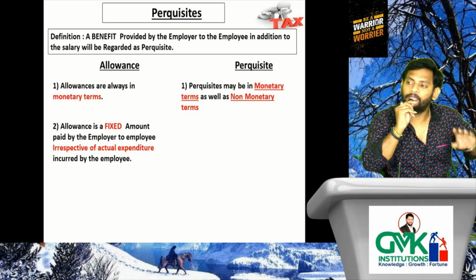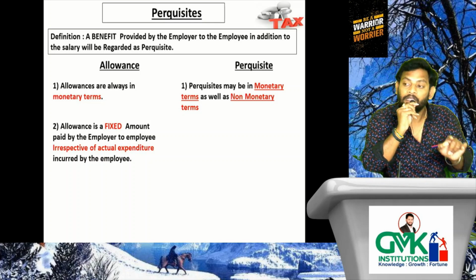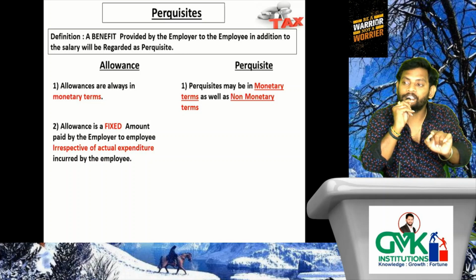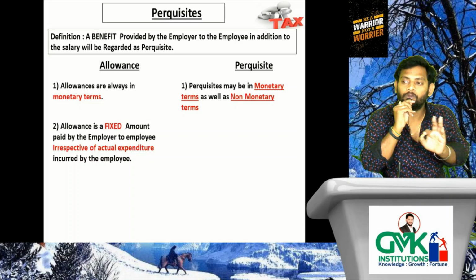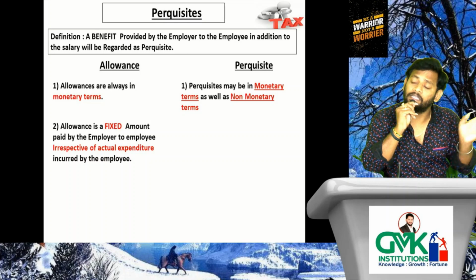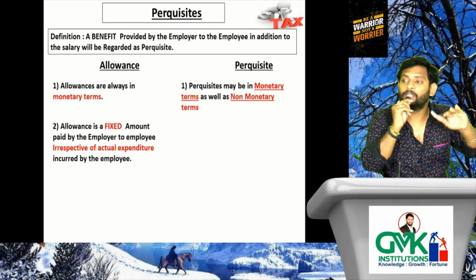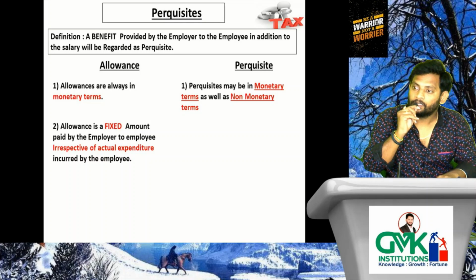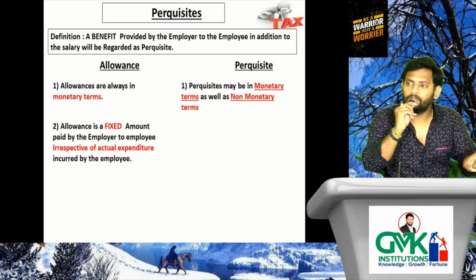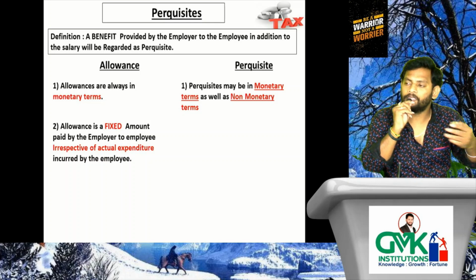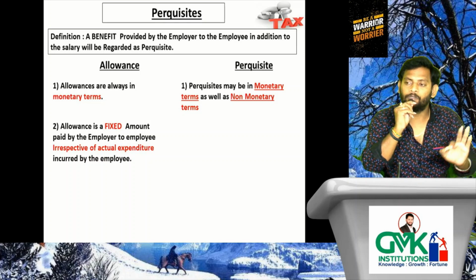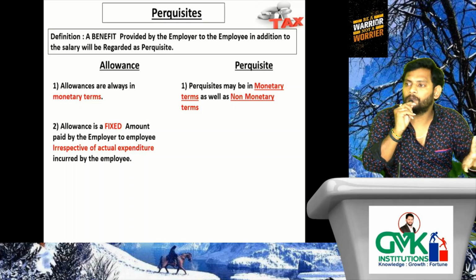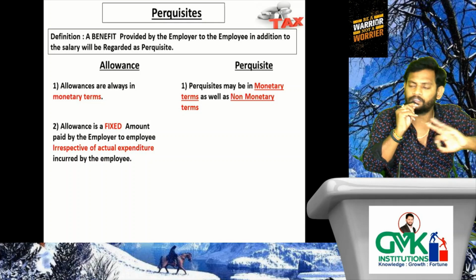is a fixed amount paid by the employer to the employee irrespective of actual expenditure incurred by the employee. Tell me here, is allowance with respect to actual expenditure incurred by the employee or irrespective of actual expenditure? Irrespective of actual expenditure. That means while giving the allowance, the employer will not consider what the actual expenditure is. Irrespective of the fact, he will pay the fixed amount. Then it is up to the employee whether to incur less than that or more than that. It is up to the employee.